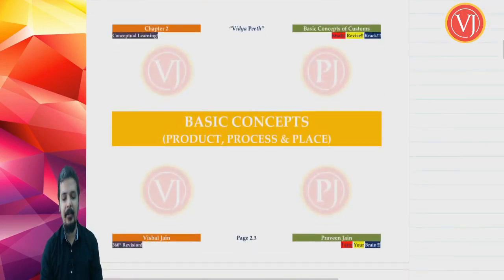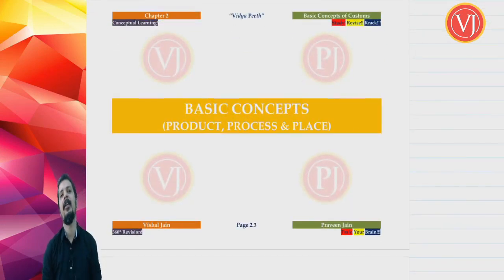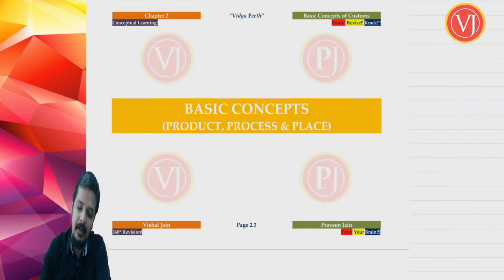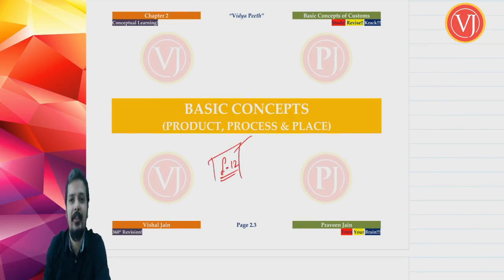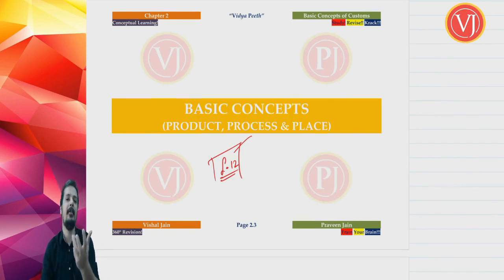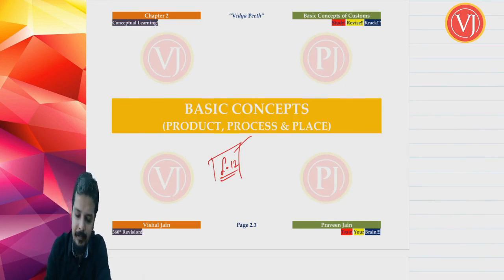Right. Now friends, let us enter into the first subtopic of this chapter, where we'll be focusing on your 3 P's: product, process and place. Friends, the charging section of Customs Act 1962 is section 12, which we'll be discussing in the next chapter, your levy of customs. But the charging section is section 12. Right, this charging section focuses only on 3 P's.